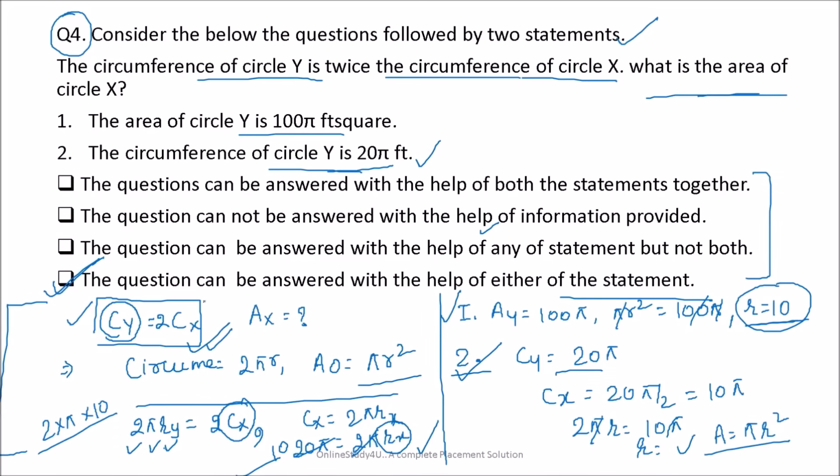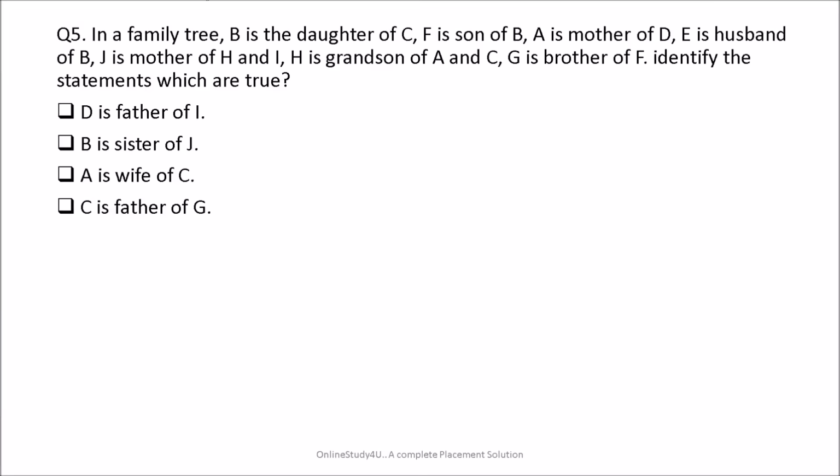Now friends, moving towards question number 5. Question number 5 is a question from blood relation. So friends, in the beginning I had told you, whatever they give in their syllabus, they will be asking questions even on different topics as well. So in a family tree, B is the daughter of C. So B, daughter means minus sign, female.